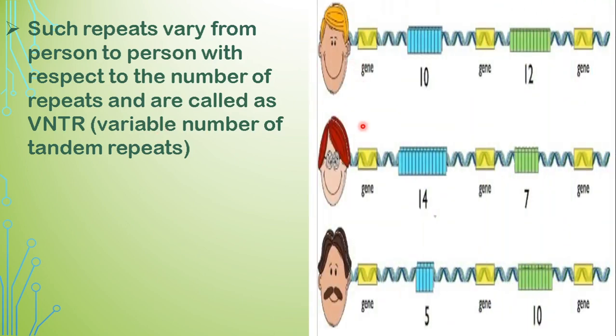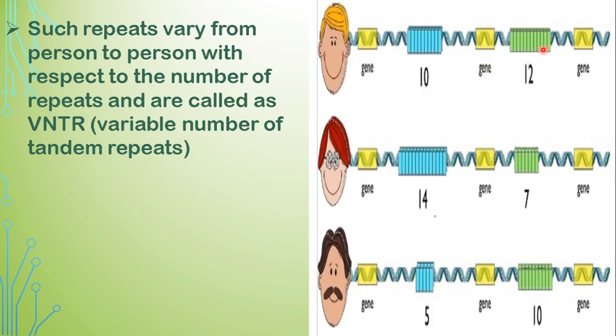Now here is an example, a picture to represent those variations. In all the 3 persons, the yellow regions are the coding portion. That means these are the genes that will code for a protein. The rest of them are non-coding. Again coding, non-coding. Now in the first person, the blue portion that has been shown is a repeat. The lines represent the number of repeats. So in this first person, it is repeated 10 times. In the same location, in the second person, it is repeated 14 times. In the third person, it is repeated only 5 times.